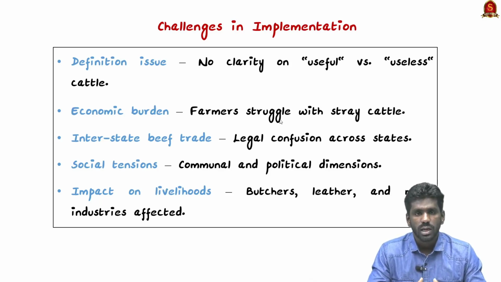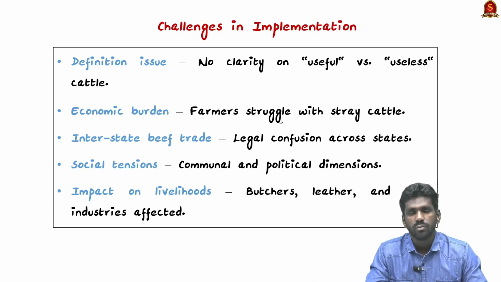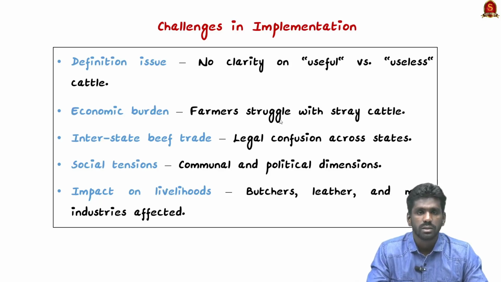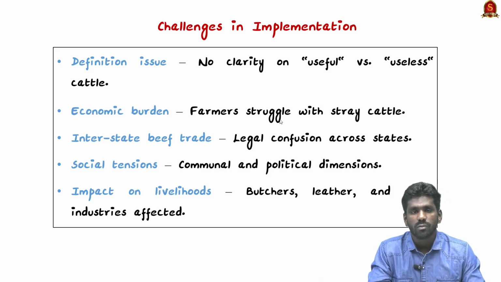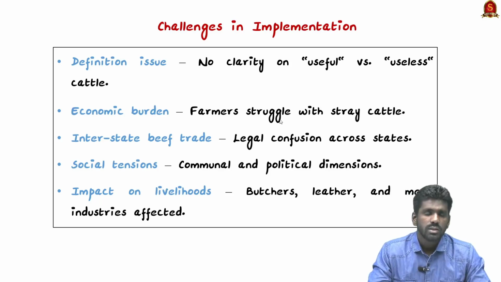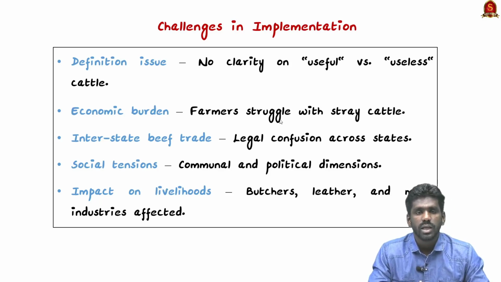The next one is the economic burden on farmers. The farmers struggle to maintain old and unproductive cattle. So it also leads to issues like the stray cattle menace. As I said earlier, there are various laws across various states. So the transport of cattle and beef from one state to another creates many legal problems. This is because if the cattle which are taken for slaughter are moved to another state where there is a strict cow slaughter ban, then the farmers may face legal and enforcement problems.